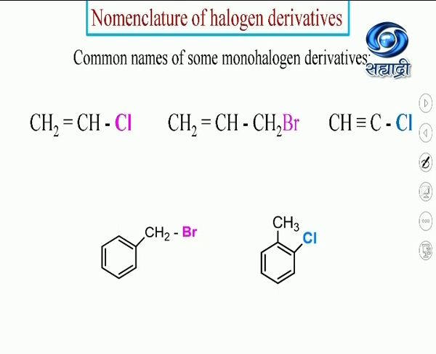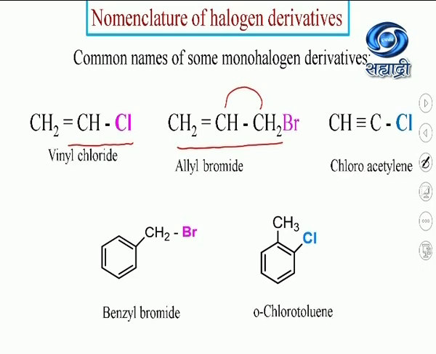Let's have a look at some other monohalogen derivatives. Just now we have seen a class of compound where the halogen atom is bonded to sp2 hybridized carbon. This is known as vinyl halide. The halogen atom present is chlorine, so it is vinyl chloride. The next class, the halogen atom is bonded to an sp3 hybridized carbon, which in turn is bonded to sp2 hybridized carbon. So this is allylic halide. So the name of the compound is allyl bromide.